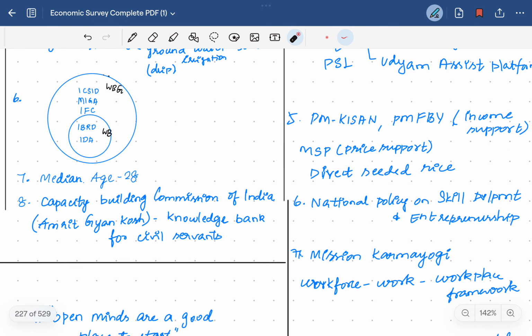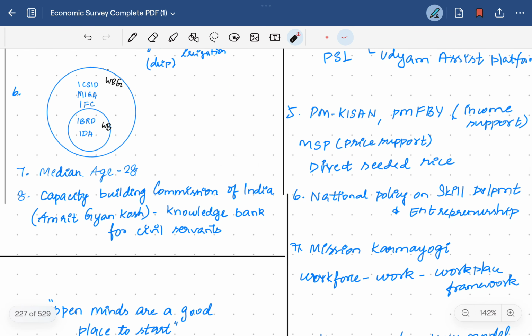Direct seeded rice. Then the National Policy on Skill Development and Entrepreneurship is a policy for improving the skill gap and entrepreneurship development. It is under the Ministry of Skill Development.